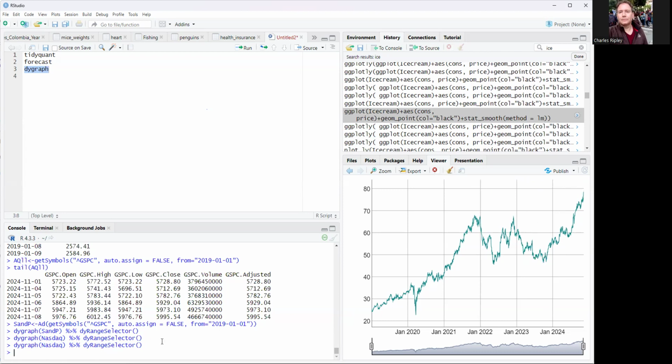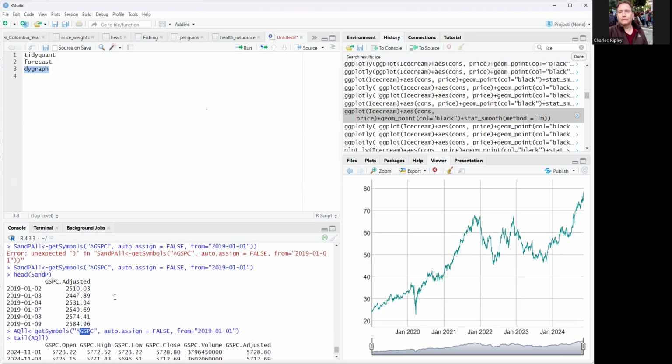So to recap, we just got off the internet the stock prices for the Standard and Poor's and the NASDAQ, and that's pretty cool because you can do this with a bunch of stocks, and you can also do this with exchange rates. Let's say you go to Argentina, what's the exchange rate?